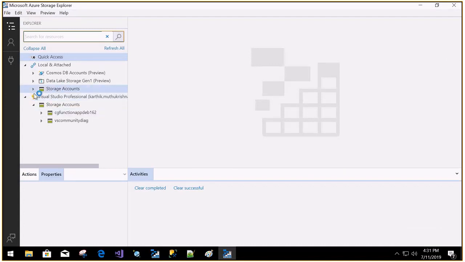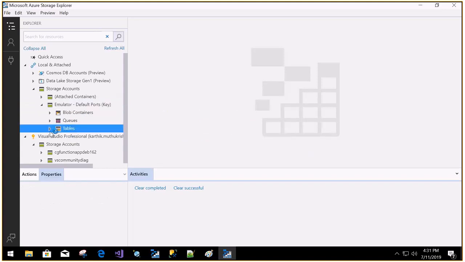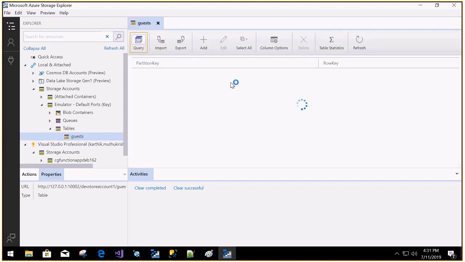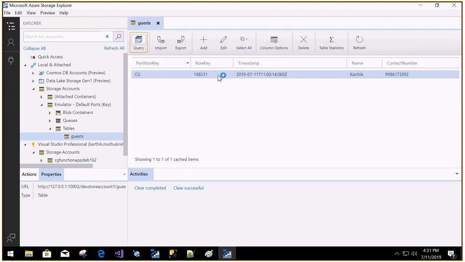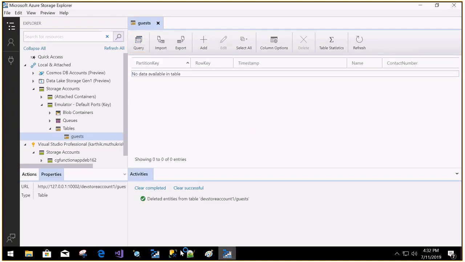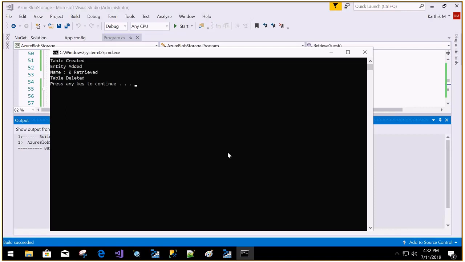Storage account, emulator, so table, we have the guest. Let me delete this. Now we are going to do all this stuff together. Control F5. Yes. Name 0.